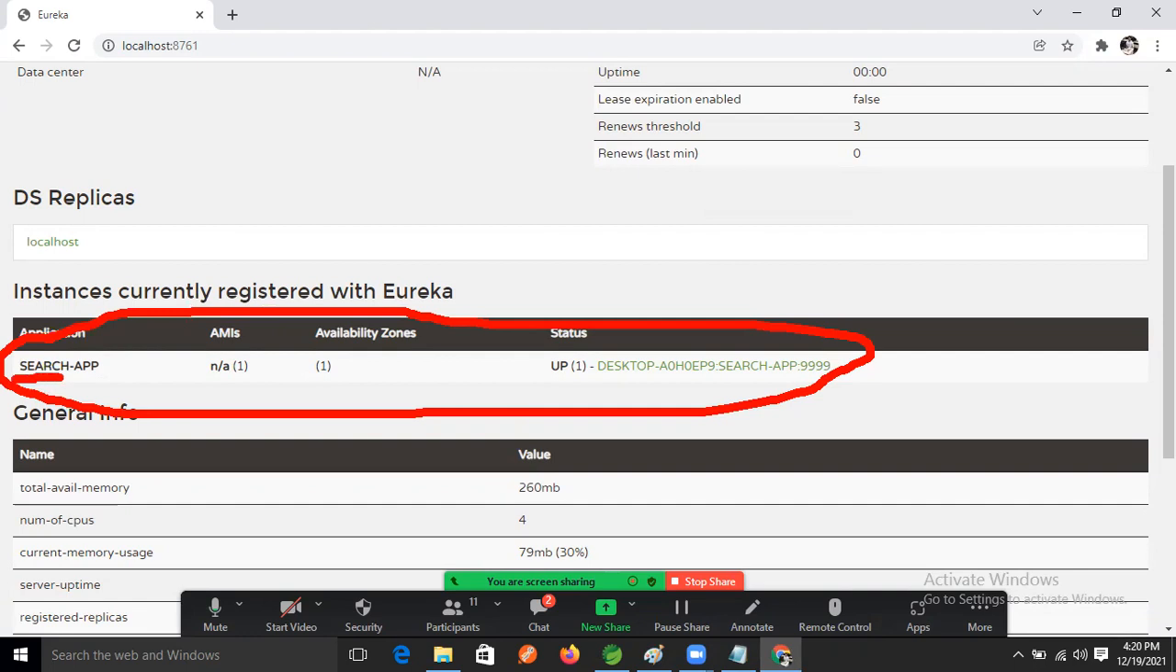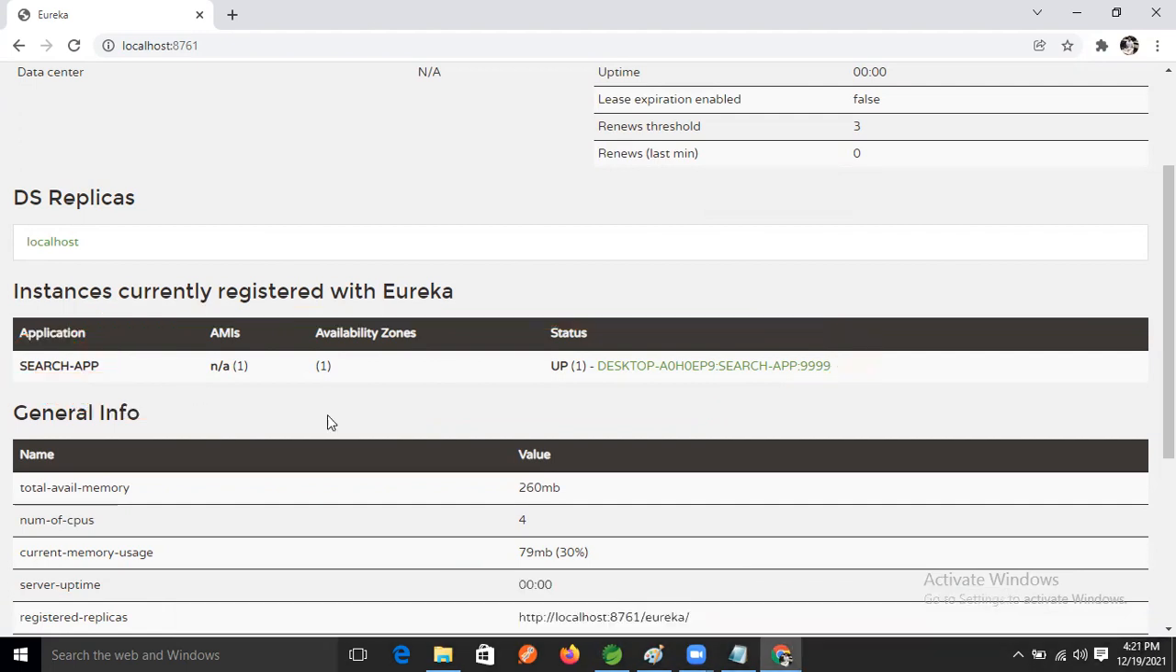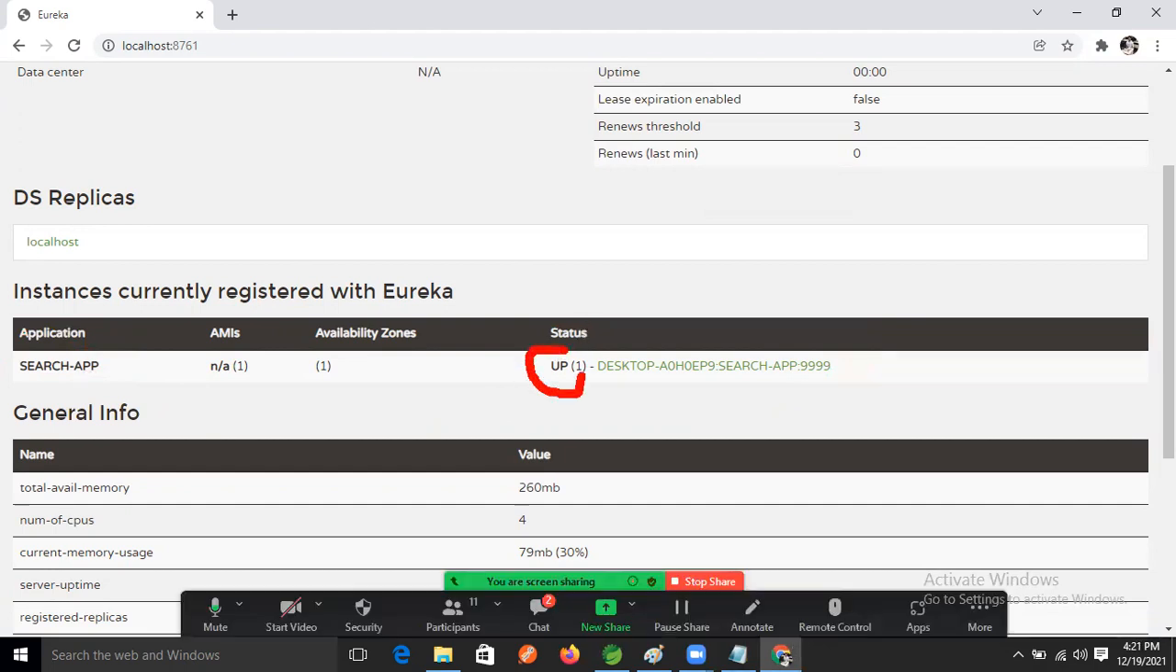What is the activated name? What is the project name? Search application. The Search application is running right now. Means what? Server is up or not, guys? See, status is what? Status UP. UP means what? Up now.